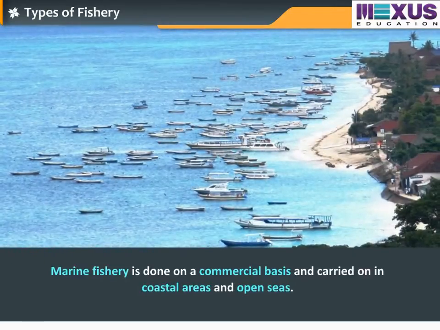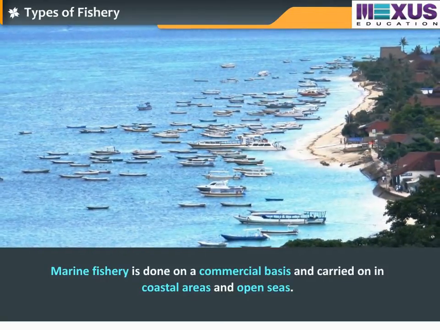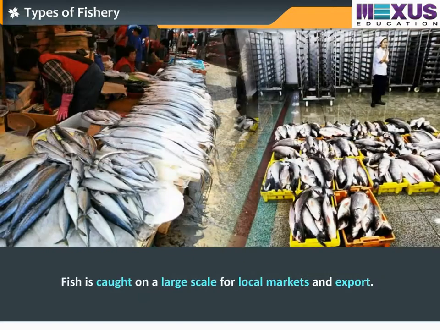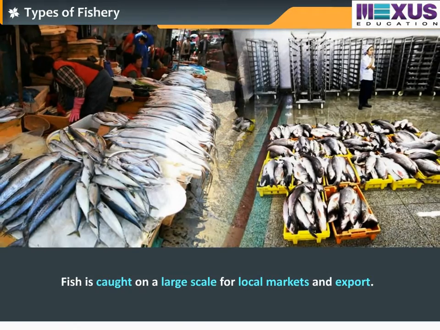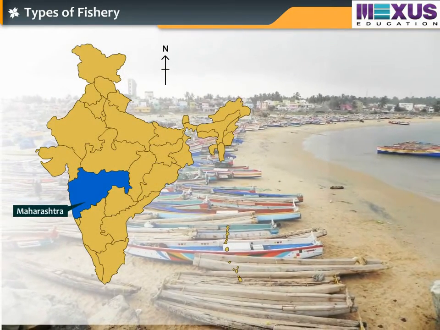Marine fishery is done on a commercial basis and carried on in coastal areas and open areas. Fish is caught on a large scale for local markets and export. In India, Maharashtra is a leading state in marine fishery.